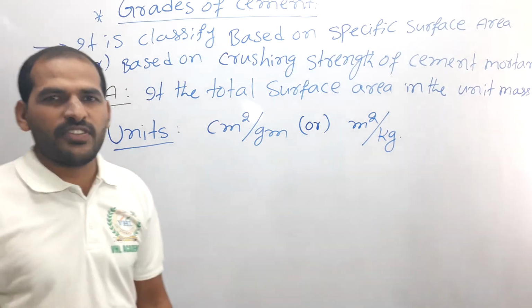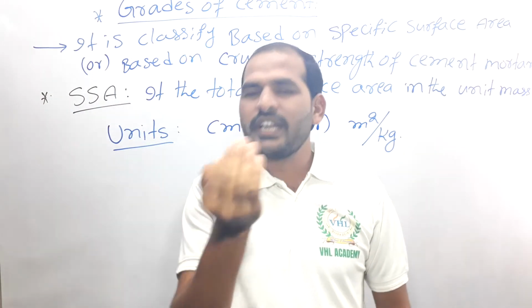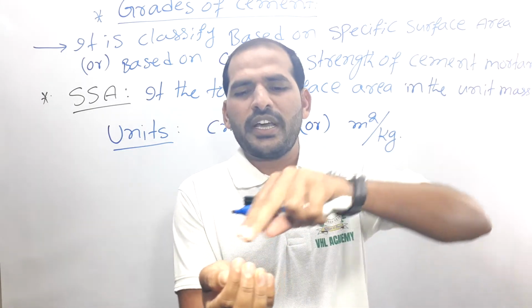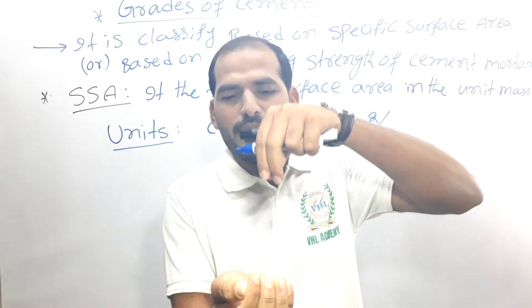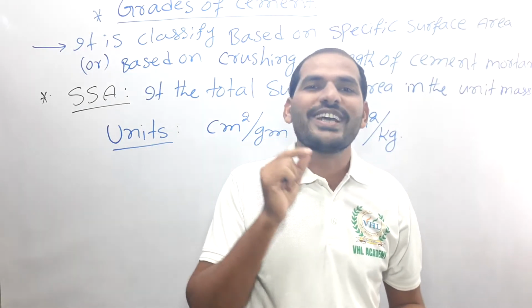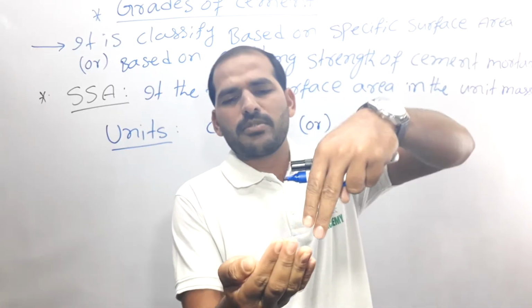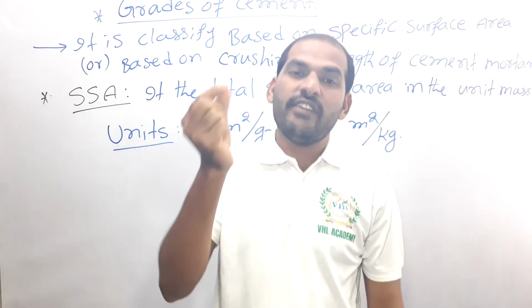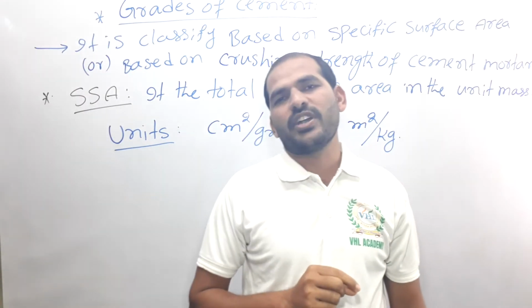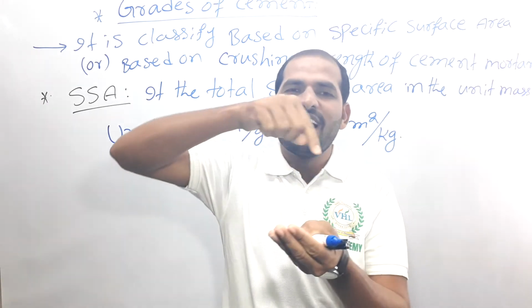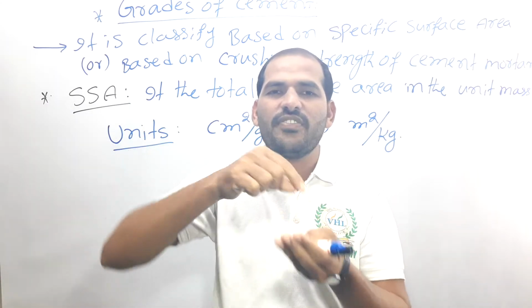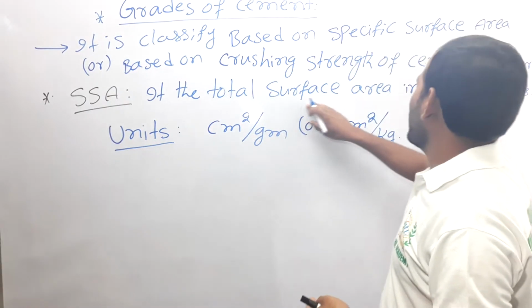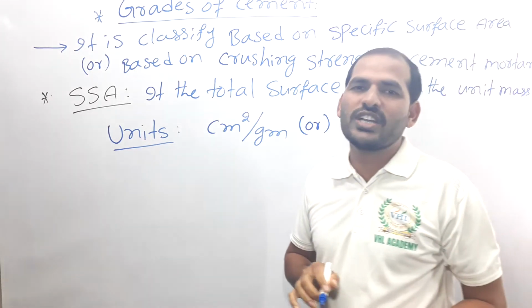So what is the specific surface area? If you take 1 gram of cement, 1 gram is the mass. But for the total surface area, if you take the individual cement particles, we calculate the surface area of each particle. That combined surface area is called the total surface area.